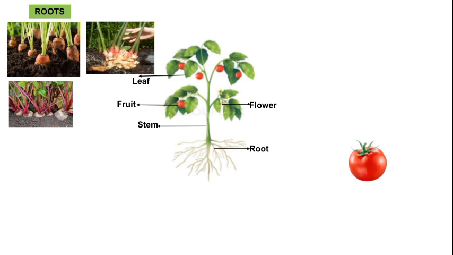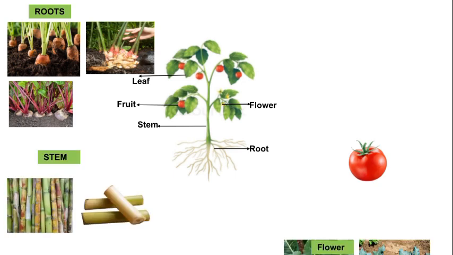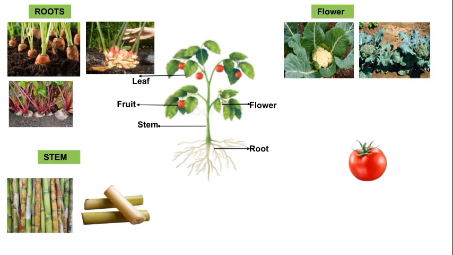So the next is stem. How do we use the stem? What are the examples? Sugarcane and banana stem. We use banana stem and sugarcane. Yes or no? Yes. So the next part, flower. What are the examples for flower? Cauliflower, broccoli and others.